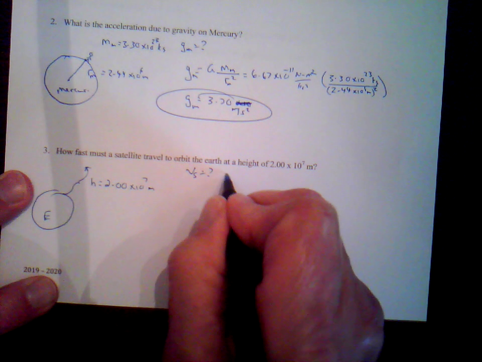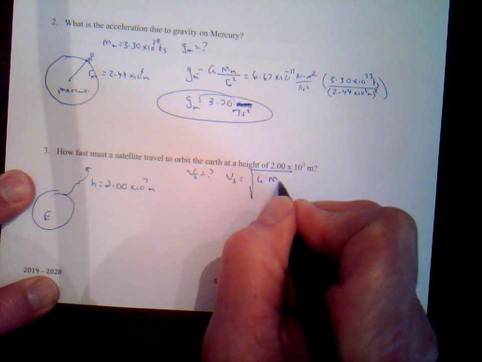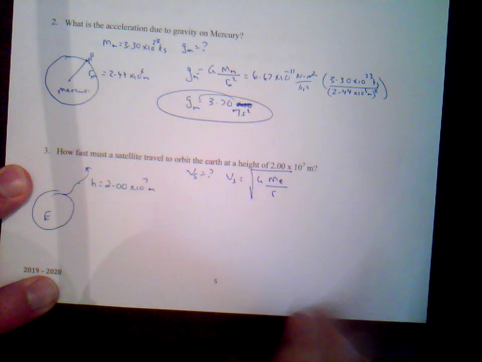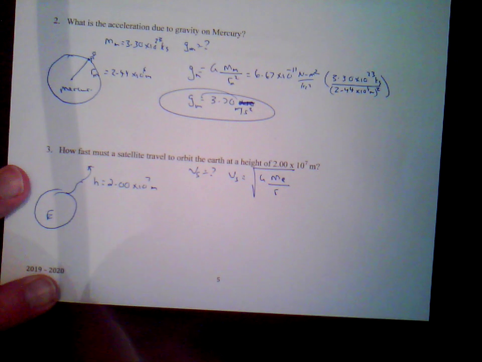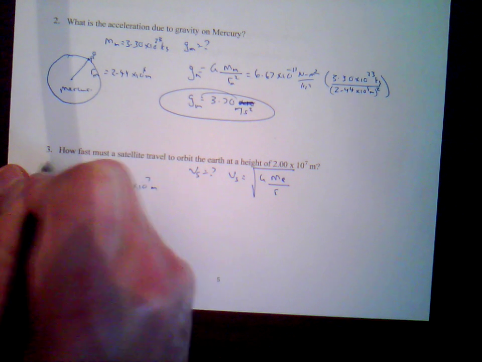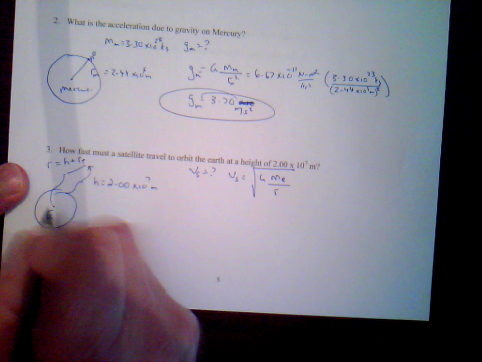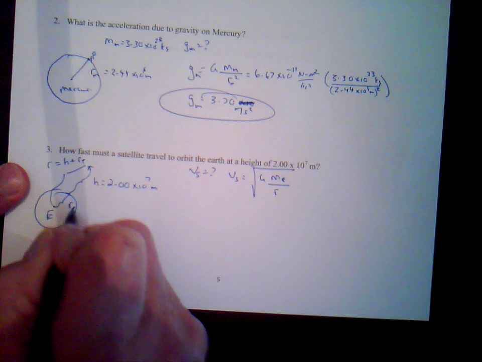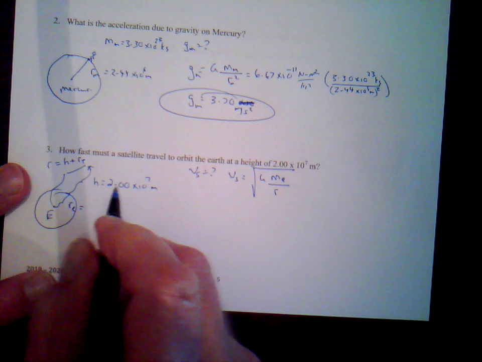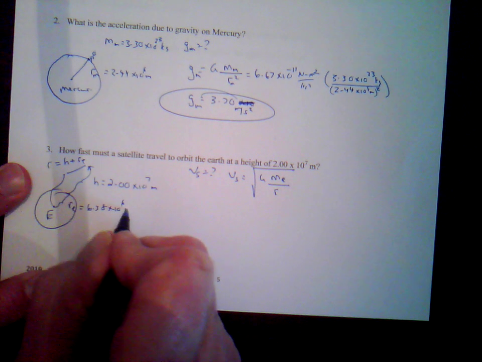Well, the equation we have is the velocity of the satellite is equal to the square root of G times the mass of the central object. The mass of the central object is the Earth, divided by the distance we are from the center of the Earth. And this is from the center of the Earth to that satellite is r, which is equal to height plus the radius of the Earth. We know the radius of the Earth. We used it many times now. The radius of the Earth is 6.38 times 10 to the 6 meters.